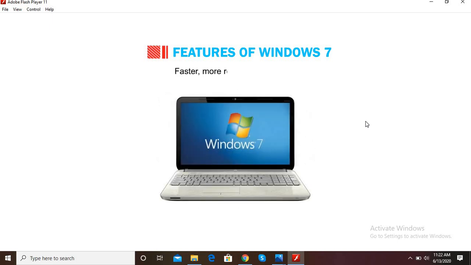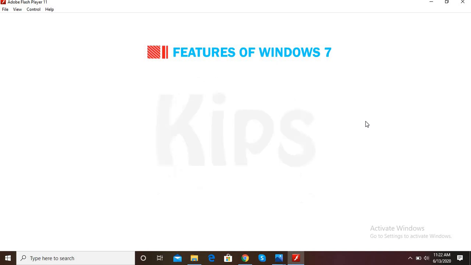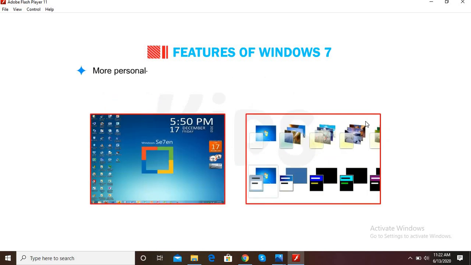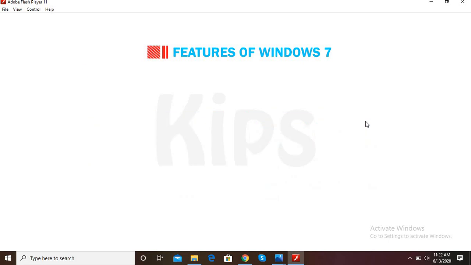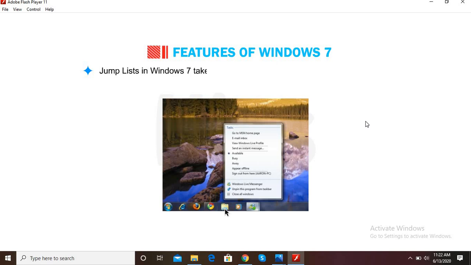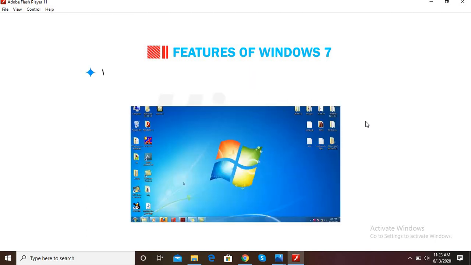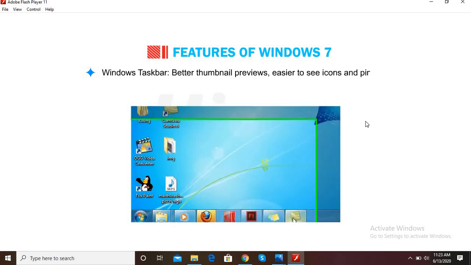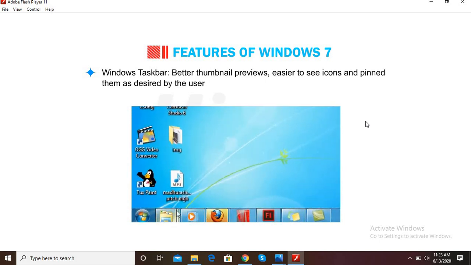Faster, more reliable and secure. It is easy to use and learn. Better memory management. More personal. You can redecorate your desktop with new themes, slideshows or handy gadgets. Jump List in Windows 7 takes you right to the documents, pictures, songs or websites you use every day. Windows Taskbar has better thumbnail previews and easier to see icons, and you can pin them as desired by the user.